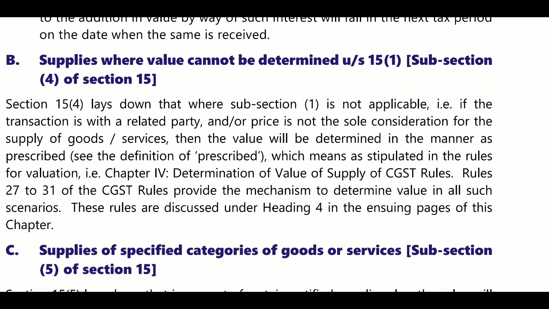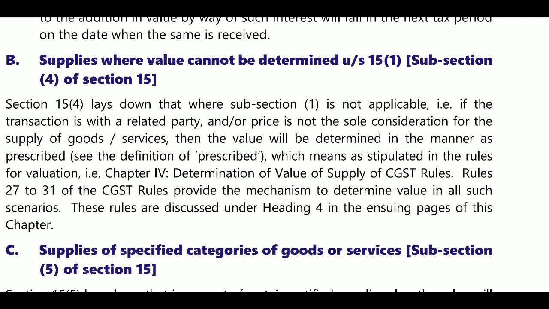Section 15.3 is related to discounts, and section 15.2 is related to incidental expenses and such expenditure. Those are 15.1 and 15.2. And now we are discussing sections 15.4 and 15.5.